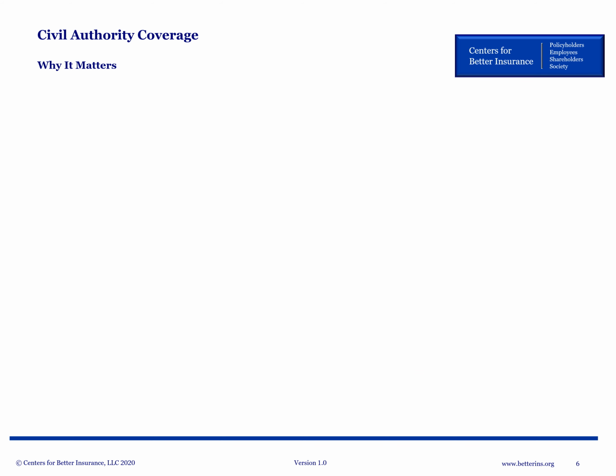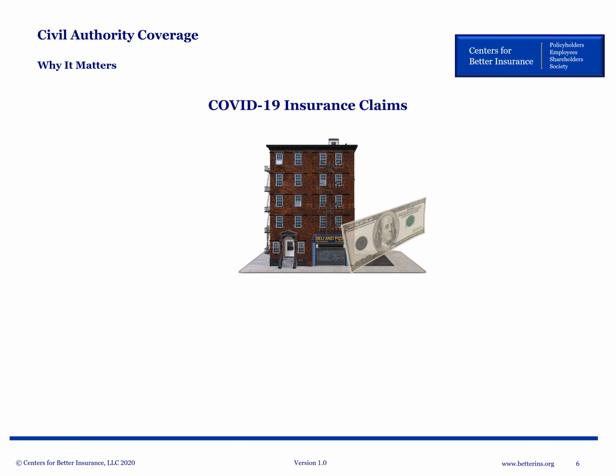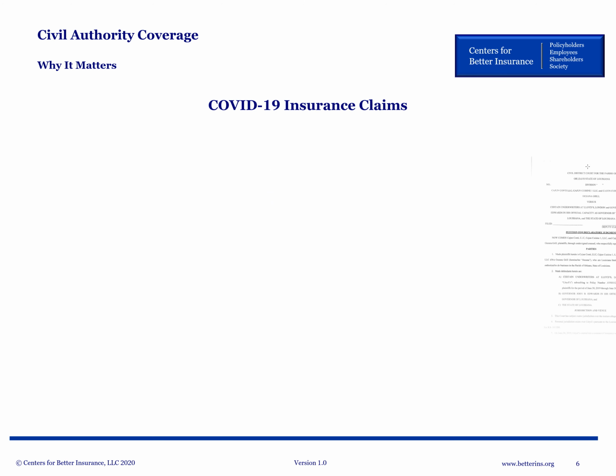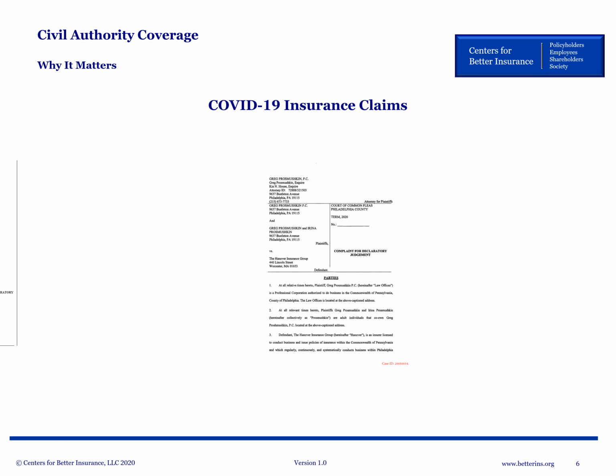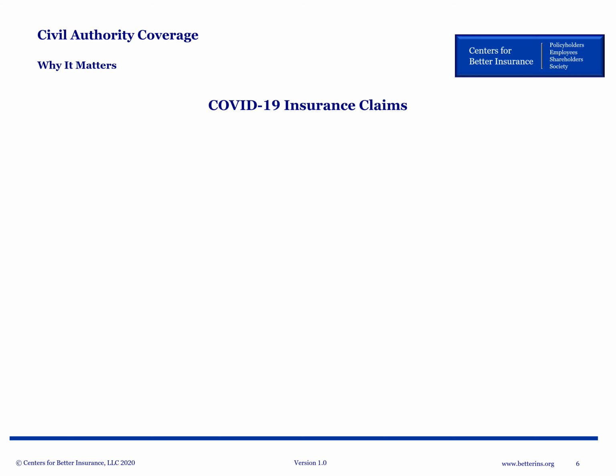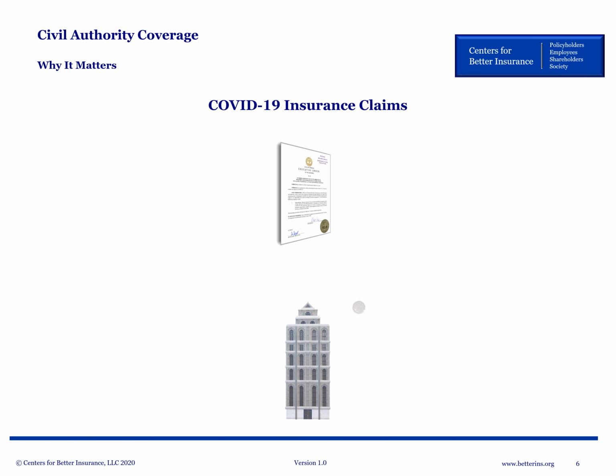It is important to understand when civil authority coverage is available for 2 reasons. First, thousands of businesses have made civil authority claims because of COVID-19 lockdown orders, with dozens, if not hundreds, of lawsuits already underway. Key issues in dispute include the particulars of relevant lockdown orders and whether COVID-19 causes property damage.